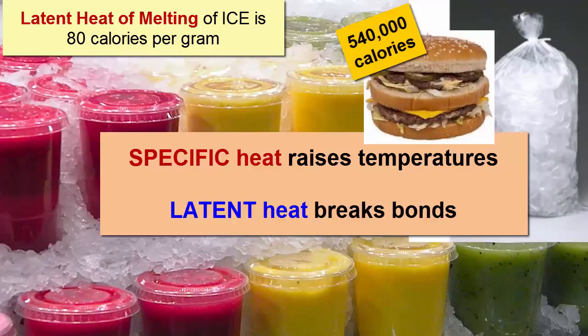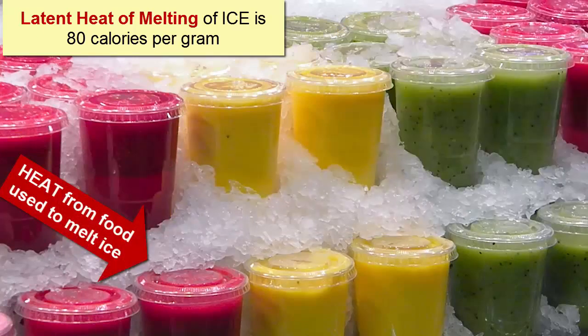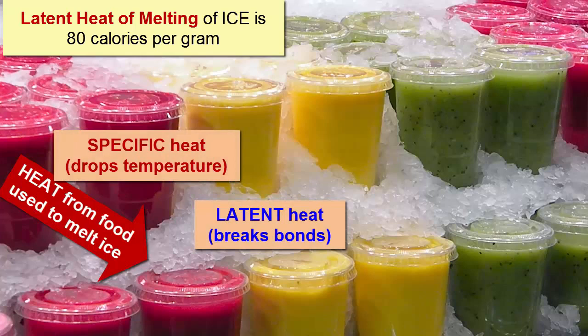A cooler takes advantage of the high latent heat of melting because the heat used to melt the ice is heat that's removed from your food. The heat you're adding to the ice is latent heat. The heat removed from your food is specific heat, and it makes it colder.